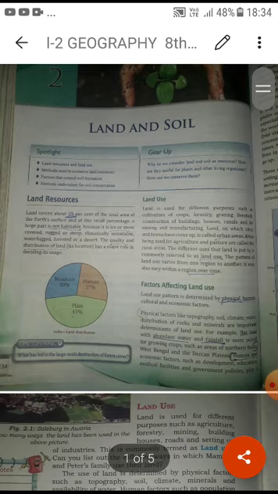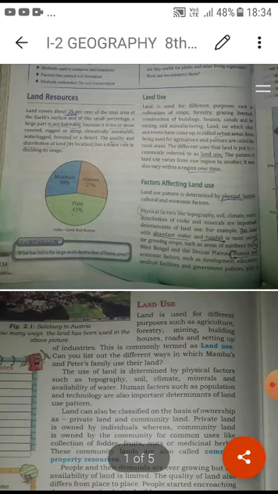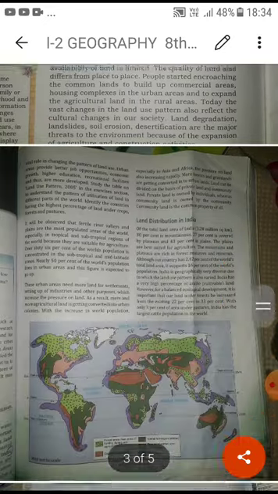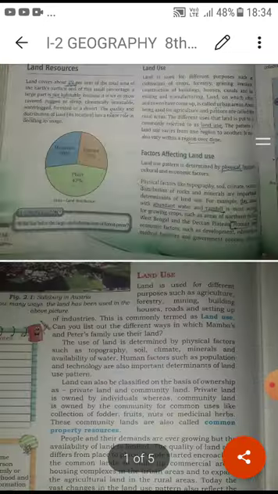I hope that whatever I have explained today about land and soil, what the land resource is, how we can use the land, and which factors determine land use, you will practice this.